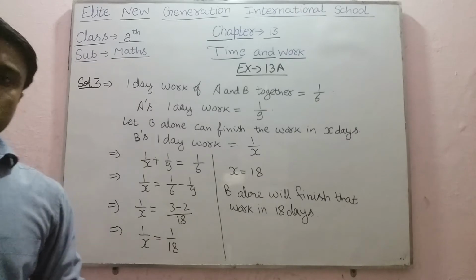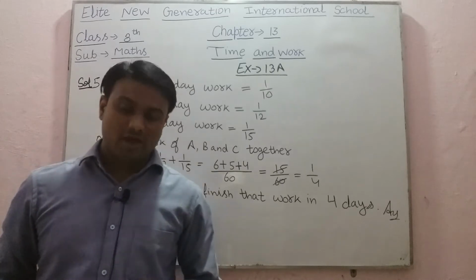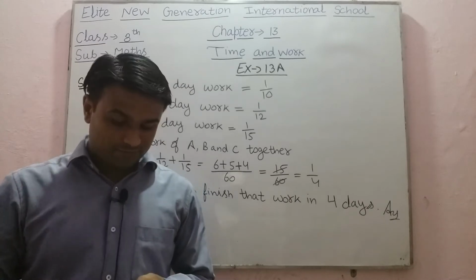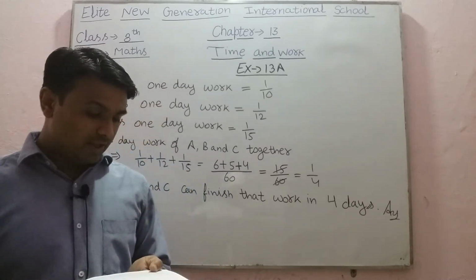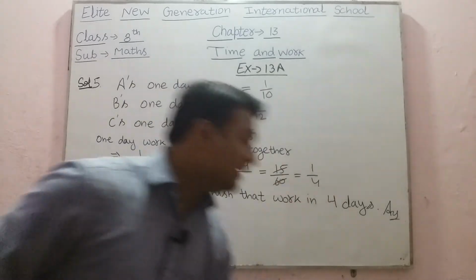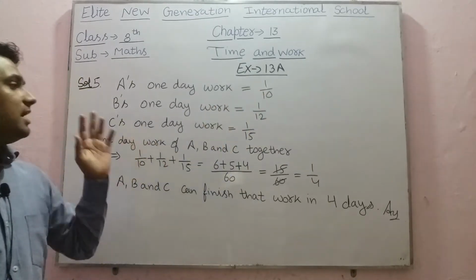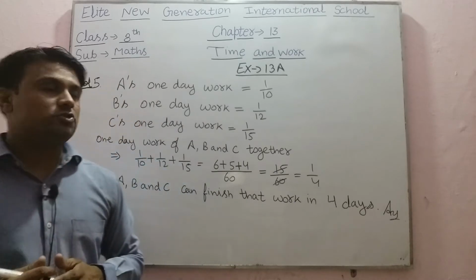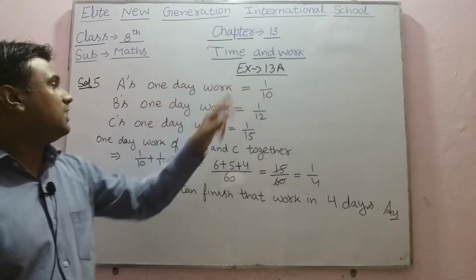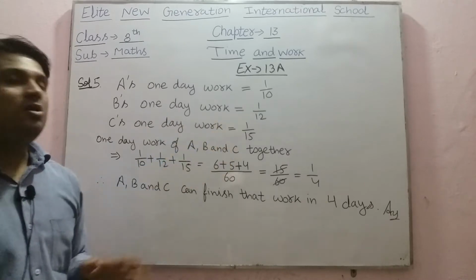Now after this, see next question. Now see question number 5. In question number 5, we have given A, B and C can do a piece of work in 10 days, 12 days and 15 days respectively. How long will they take to finish it if they work together? So first of all, we will find 1 day work of each. Here A's 1 day work will be 1 upon 10, B's 1 day work will be 1 upon 12 and C's 1 day work will be 1 upon 15.